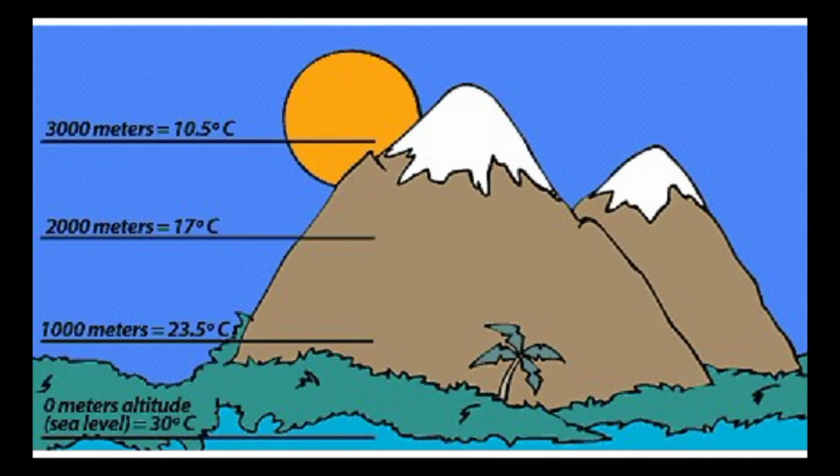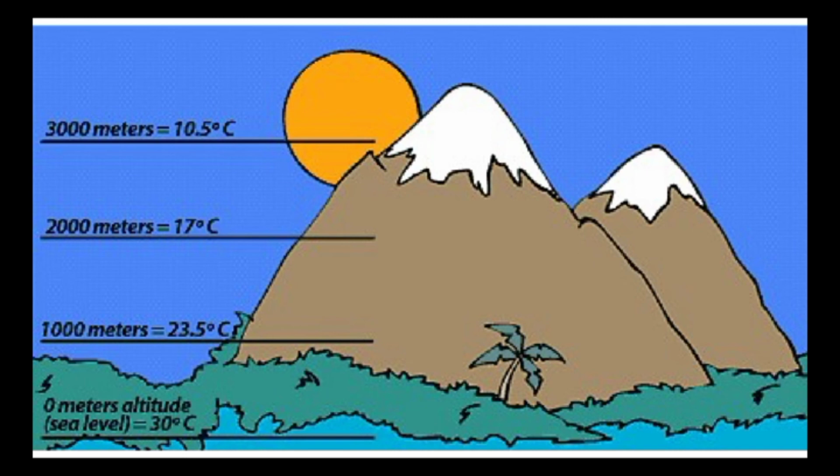Suppose this is the surface. Okay, here is 30 degrees Celsius, and I go up to the height of 1 kilometer. Okay, 1000 meters equals 1 kilometer. Here the temperature is 23.5 degrees Celsius. Okay, and I go up to the height of 2 kilometers. So now here the temperature is 17 degrees Celsius, and I go to the height of 3 kilometers. So now the temperature is 10.5 degrees Celsius.